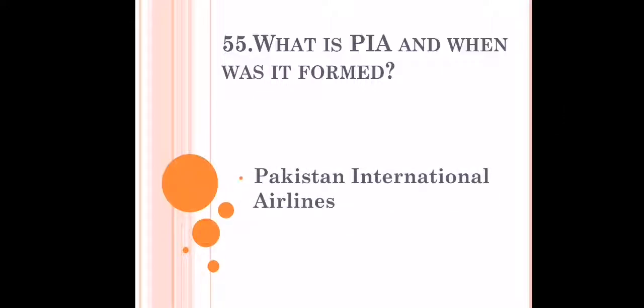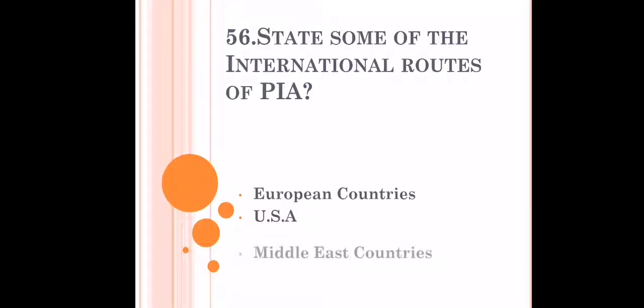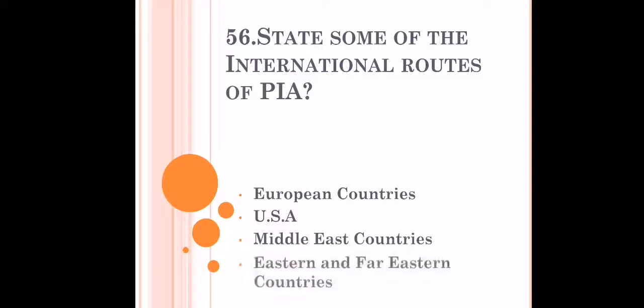What is PIA and when was it formed? PIA is, as we all know, Pakistan International Airlines. It was formed back in 1955. State some of the international routes of PIA. It connects us with European countries, USA, Middle East countries, and Eastern and Far Eastern countries.